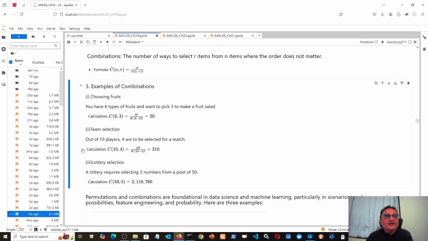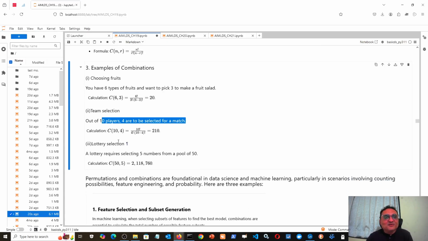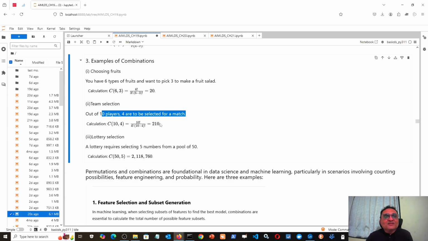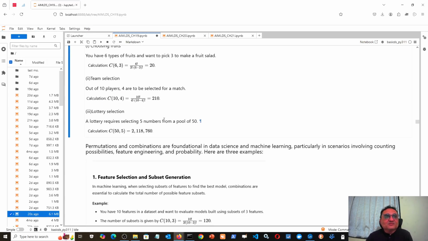Okay. Then out of 10 players, 4 are to be selected for a match. That is just like that team example. So 210 are the possible combinations. Now, this again shows how the job of selectors is very difficult. Because in every cricket team selection, around 7 players who are already giving consistent performance are already selected.